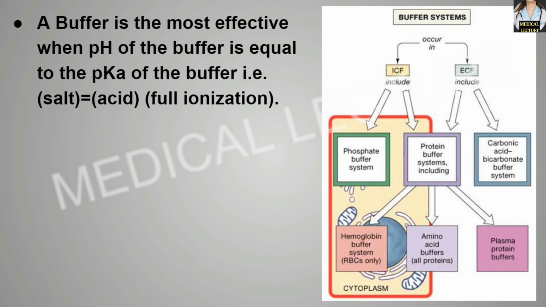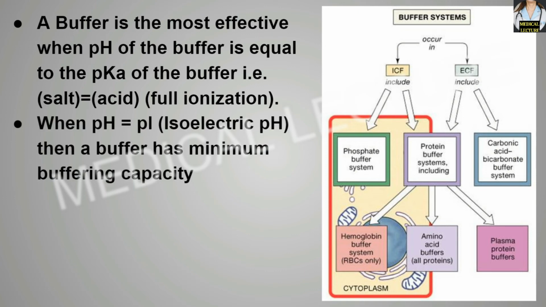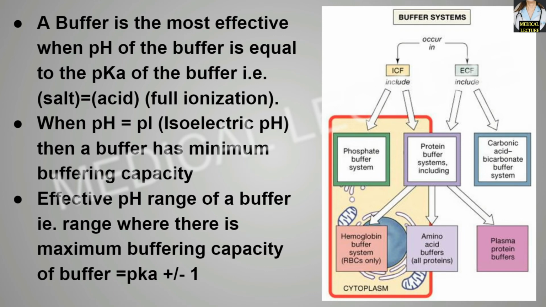Now a buffer is most effective when the pH of the buffer is equal to the pKa of the buffer. That means salt is equal to acid, with full ionization. When the pH is equal to pI, that is the isoelectric pH, then a buffer has minimum buffering capacity. The effective pH range of a buffer, that is the range where there is maximum buffering capacity, is equal to pKa plus or minus 1.